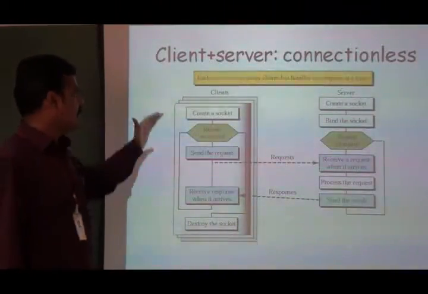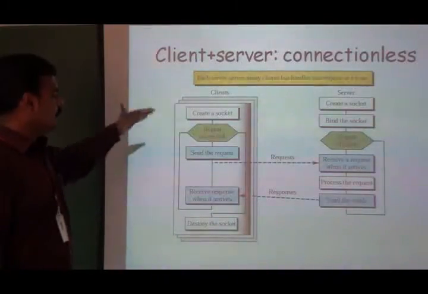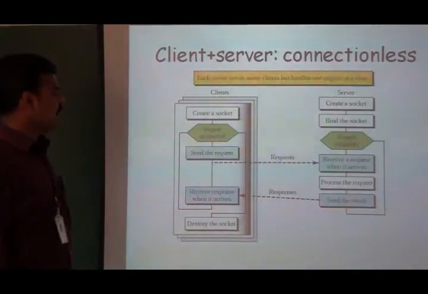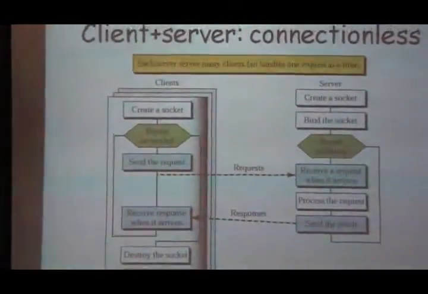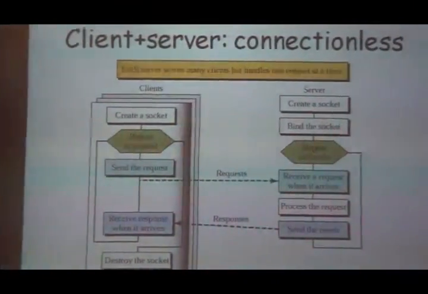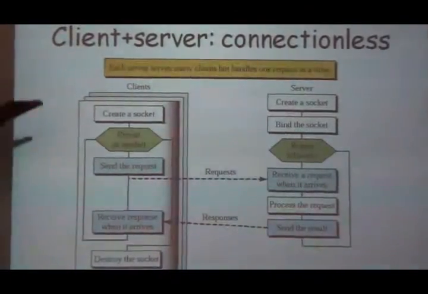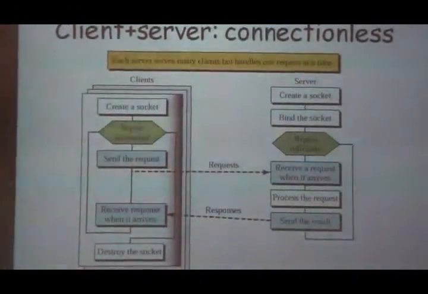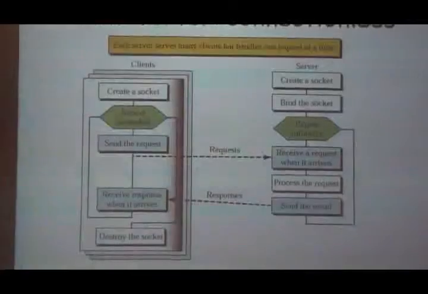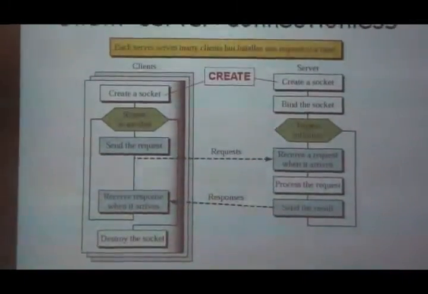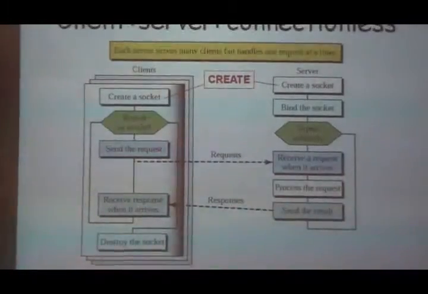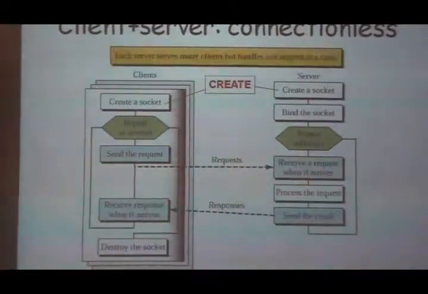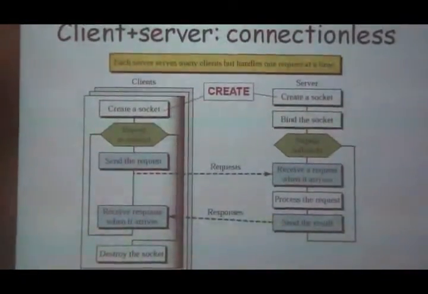So this is a scenario where we use the various socket functions for connectionless service. If you are going to make use of UDP as a transport layer level protocol, these are the sequence in which we make use of the socket functions. First, on both sides, we have to create a socket by using the socket function.